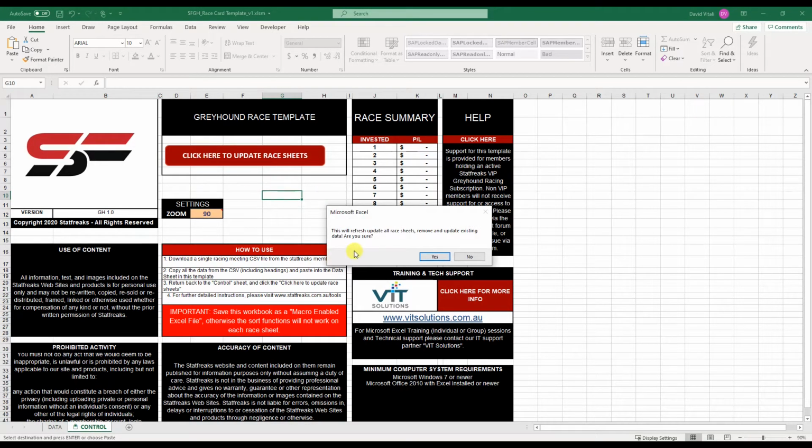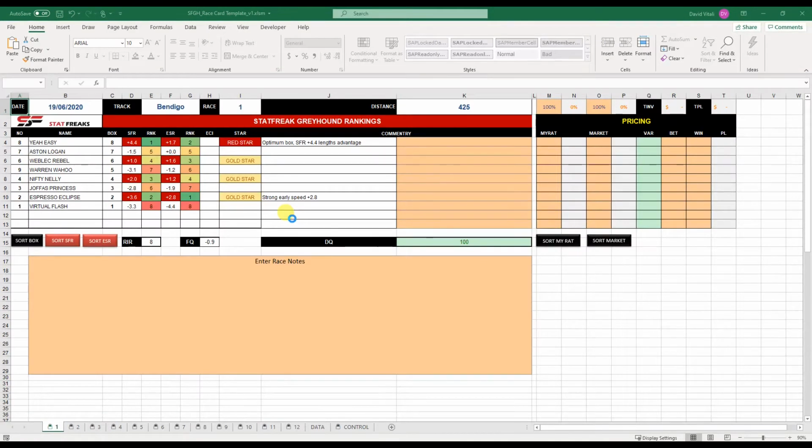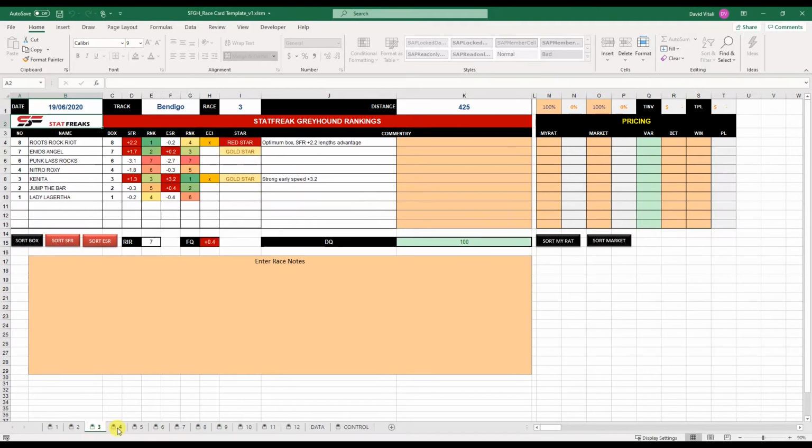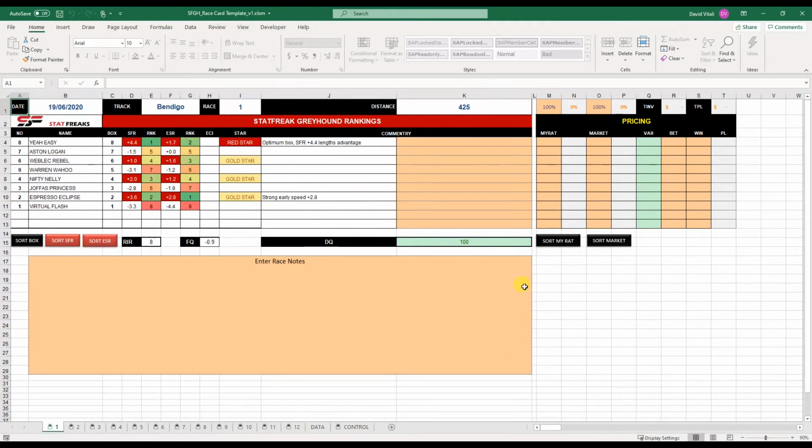It'll give you a warning saying, I'm going to create all the race sheets. If you've got any previous race sheets, I'm going to update and remove and override everything. So click yes, and the little arrow will flash a few times. Give it a few seconds. Wait for this to pop up, which will say race sheets ready, and we now have all our race sheets for each race nicely prepared. Real quick, nice and easy.